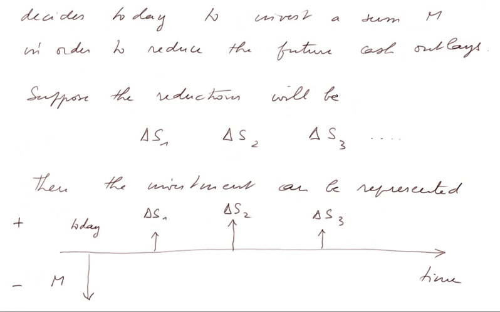So suppose the reductions will be delta S1, delta S2, and delta S3. Then the investment can be represented this way. Today we have a cash outlay of M, and we have in the next few years extra profit of delta S1, delta S2, and delta S3, and possibly more.